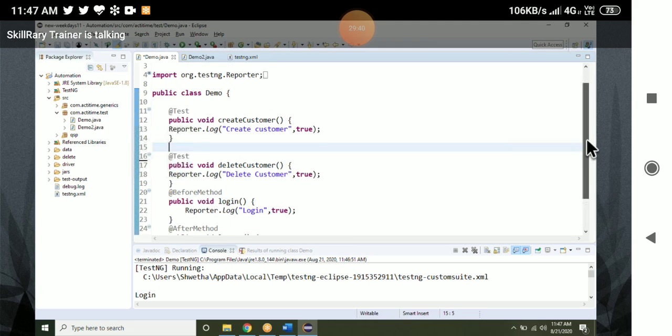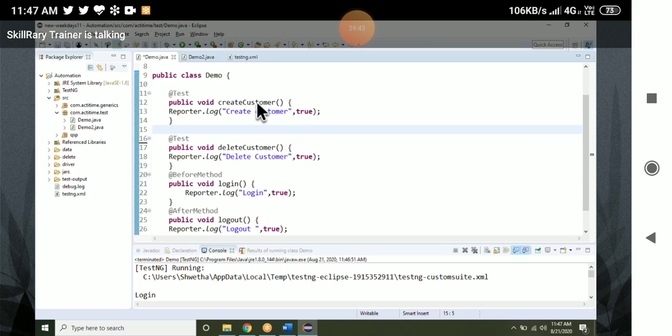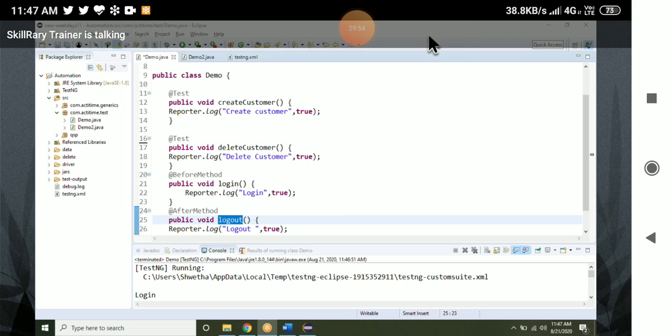Now tell me what the output is. Looking at the code, I have test cases called create customer and delete customer, that's it. One before method which has login, and one after method which has logout. Now tell me the output. Yes, correct. If modify customer is also there, then login, create customer, modify customer, login, modify customer, like that.